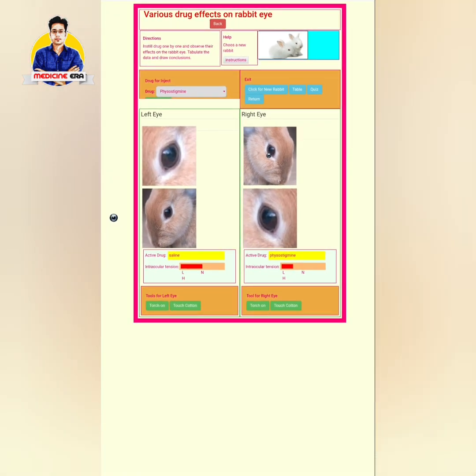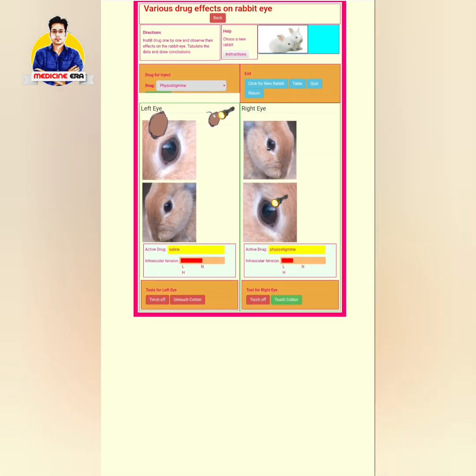Okay, so after injecting that, we can use the torch. You can see that in the left eye, the control eye, there is no effect of the torch. In case of the cotton, there will be blinking of the eyelids, because if you touch a cotton or any external stimulus to an eye, then the eyelid will be closed. So the eyelids are closed. In the right eye, there will be the same response. It is showing. Okay, so in case of corneal reflex, the same response is there, the blinking of the eyelids.